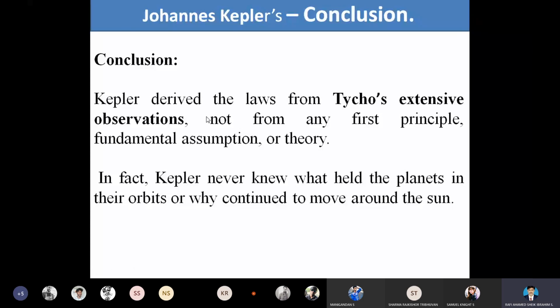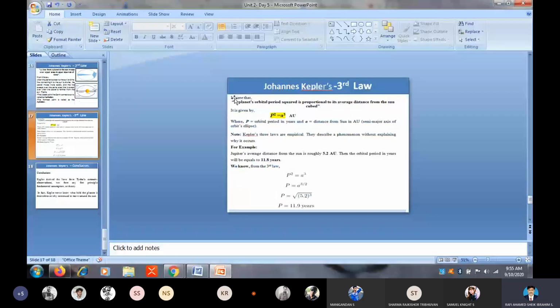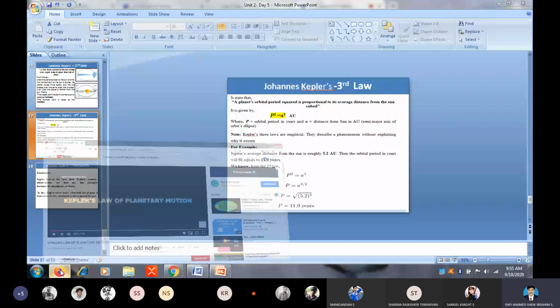This conclusion led to further research behind planetary motion. That's why we say that Newton's law of gravitation gives the correction for Kepler's third law of planetary motion. So with this, we can end today's class. Now a small animated video on Kepler's law of planetary motion.